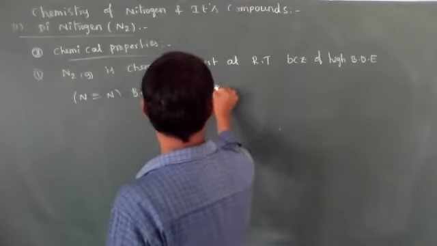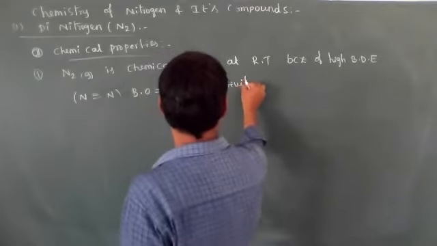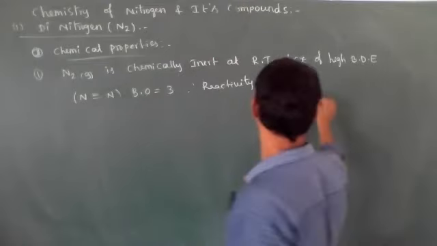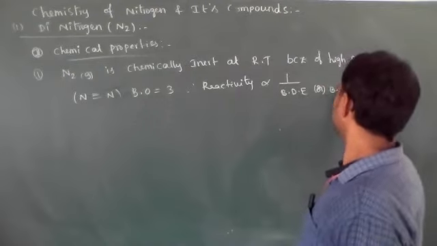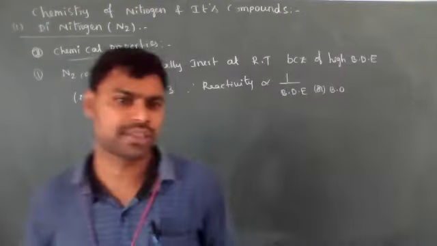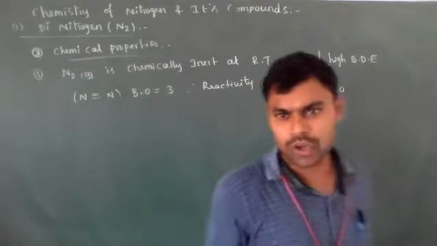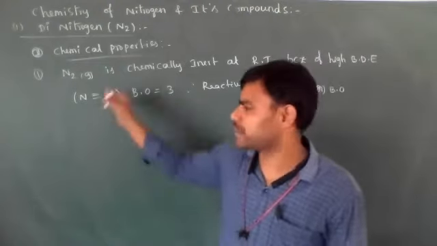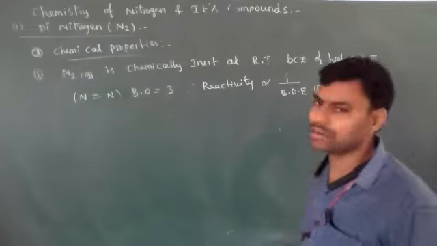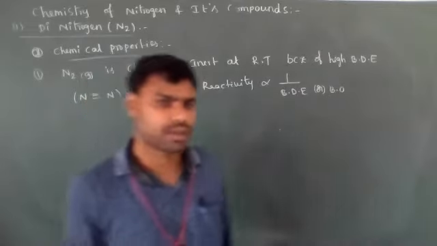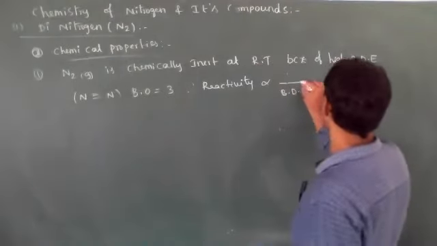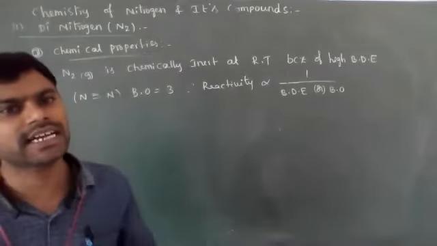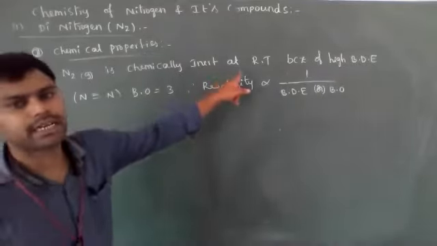Therefore, reactivity is inversely proportional to bond dissociation energy or bond order. Already in first PUC, in the chemical bonding chapter, we discussed bond order. In homodiatomic molecules, the highest bond order is present in N2 gas, which is 3. O2 has bond order 2. So reactivity is inversely proportional to bond dissociation energy or bond order. That's why reactivity is very low and it is chemically inert at room temperature.